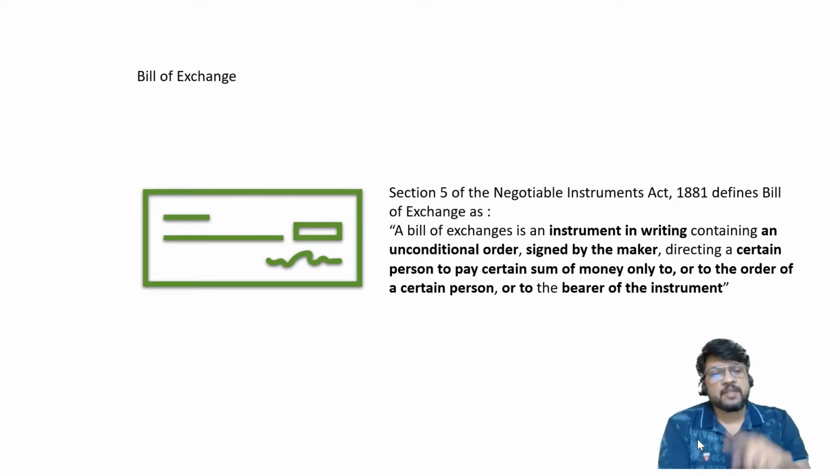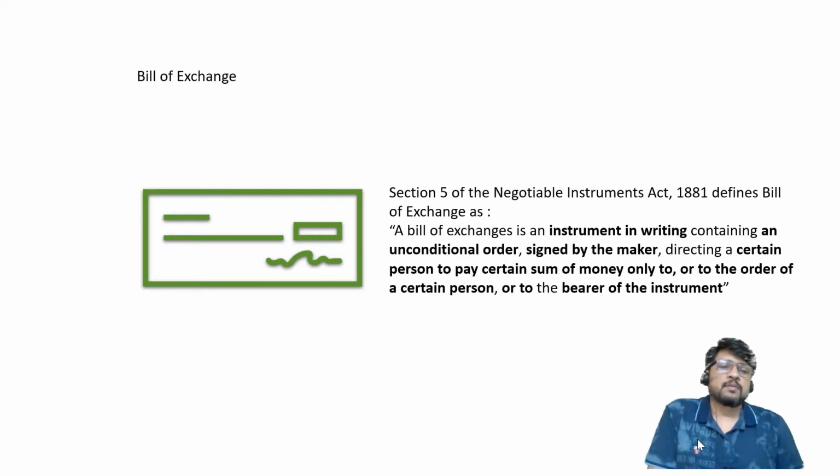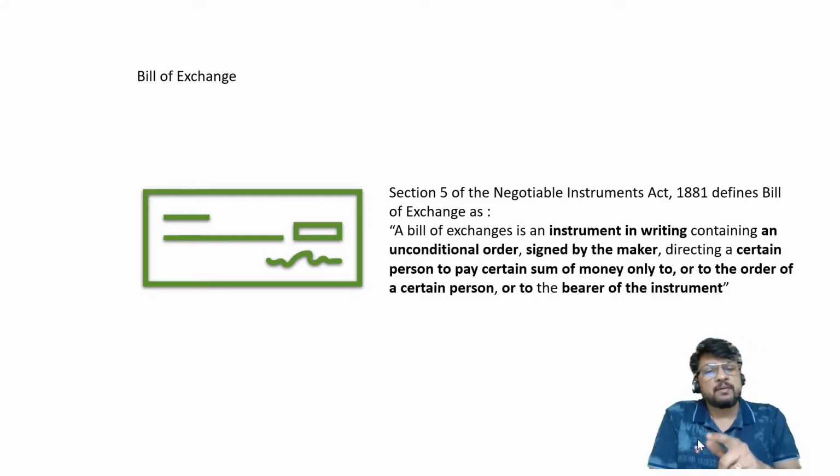So a bill of exchange is an instrument in writing containing an unconditional order signed by the maker, the person who gives the order. Since it is not an oral order, since it is a written order, the person who gives the order should sign it, saying that I have given this order. Directing a certain person to pay a certain sum of money only, either to or to the order of a certain person or to the bearer of the instrument. So a bill of exchange can be prepared as a bearer instrument, or a bill of exchange can be prepared just like a check having the name of the person.